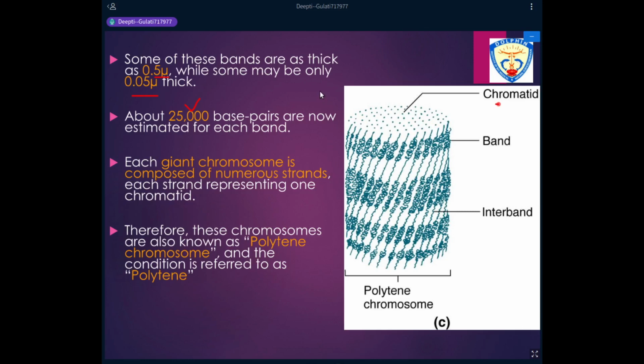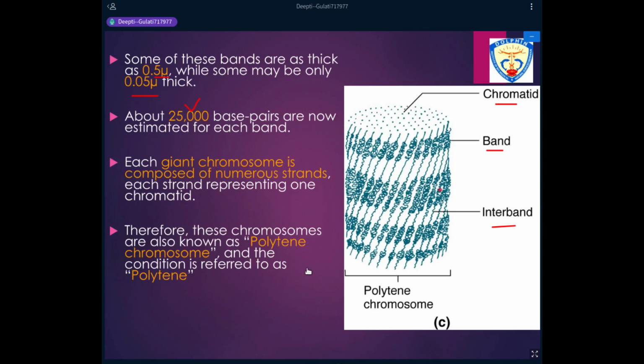So there are a number of chromatids, which means that the DNA is continuously replicating. The chromatids are continuously being synthesized or formed, but the nucleus and the cell are not dividing. So this portion, which you see as the condensed portion, is the band portion, which contains about 85% of the DNA. The middle portion is relaxed, opened up, extended, and contains about 15% of the DNA. We call this the interband portion.